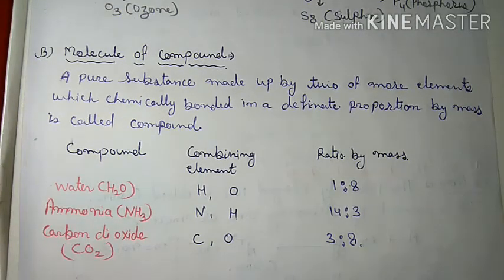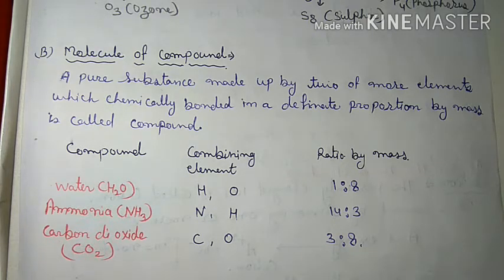A pure substance made up of two or more elements which are chemically bonded in a definite proportion by mass is called a compound. Got it?